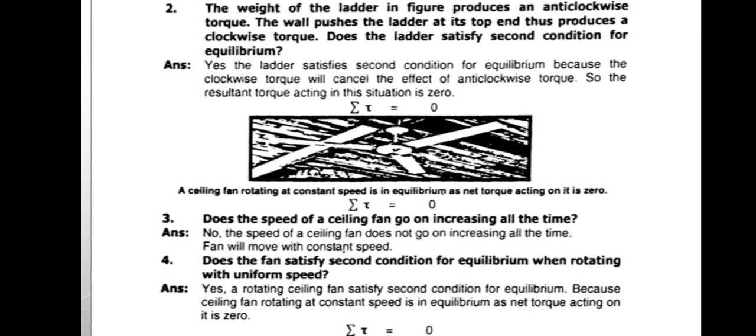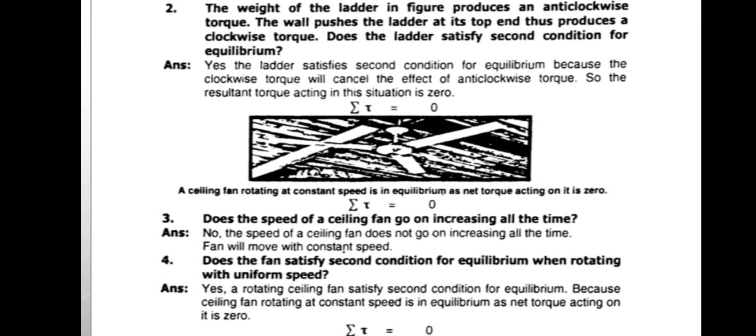Our next question is: does the speed of a ceiling fan go on increasing all the time? No, the speed of a ceiling fan does not go on increasing all the time, but the fan will move with constant speed. The next question: does the fan satisfy the second condition of equilibrium when rotating with uniform speed?